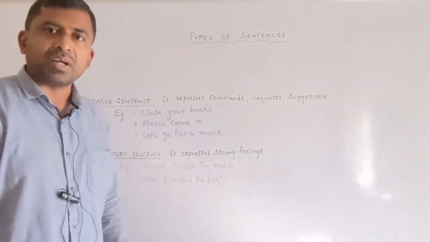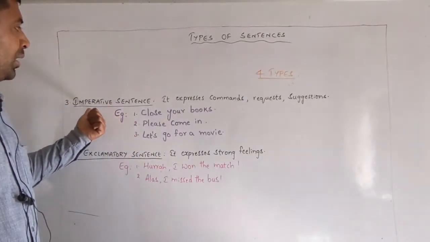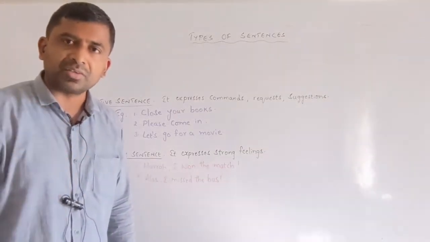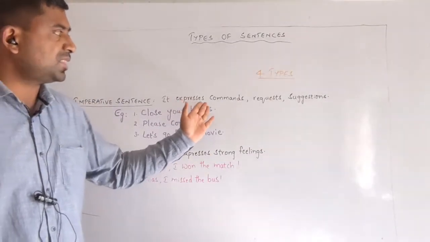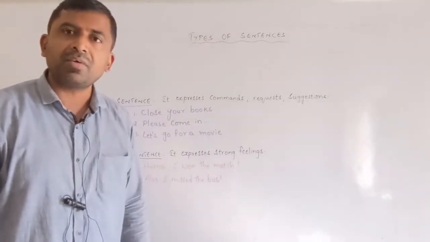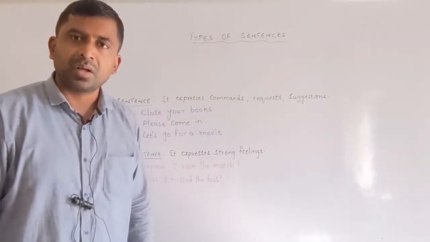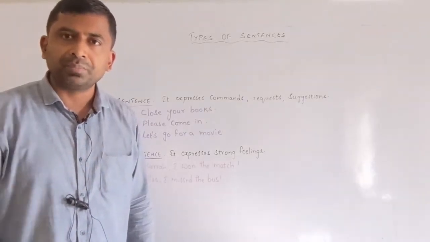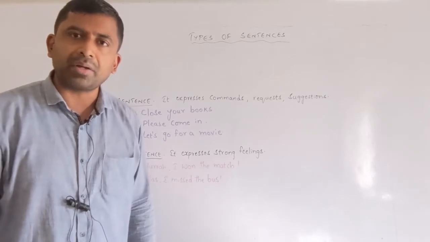Now the third type of sentence. What is that? Imperative sentence. It expresses commands, requests or suggestions. What is the meaning of command? Order. Come here, go there, sit down, get out, shut the door, close the window, be quiet.